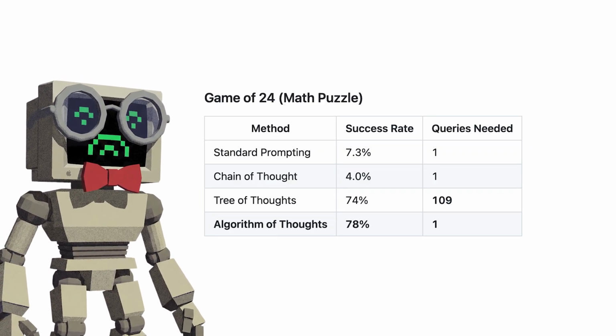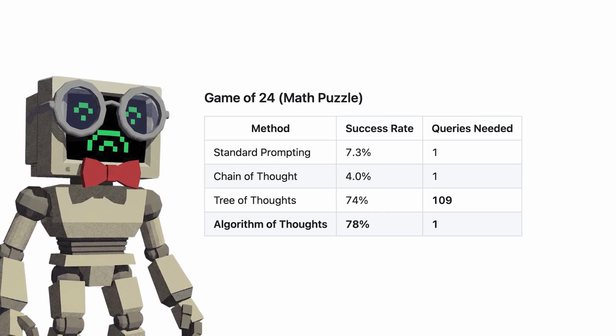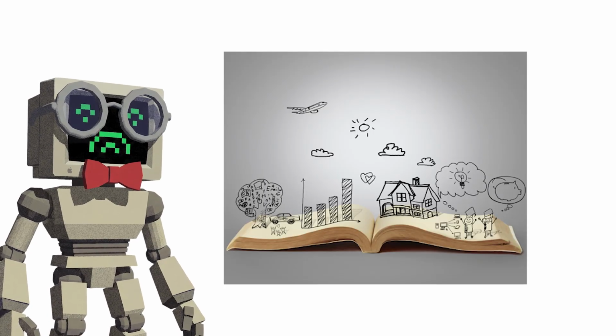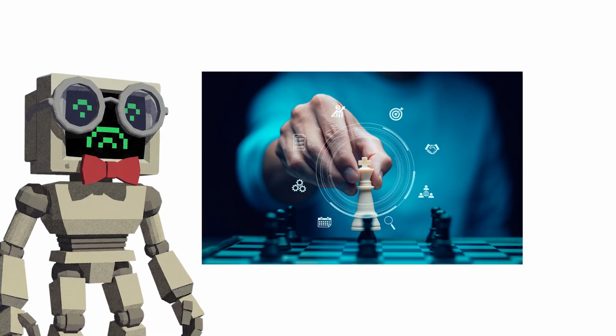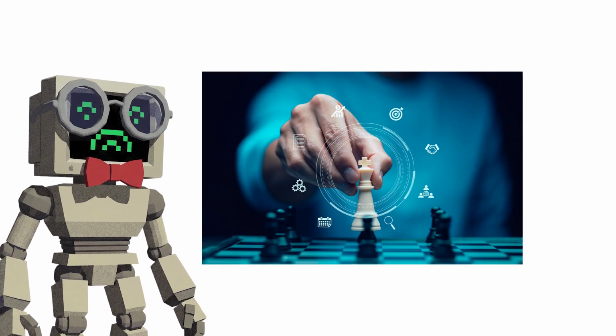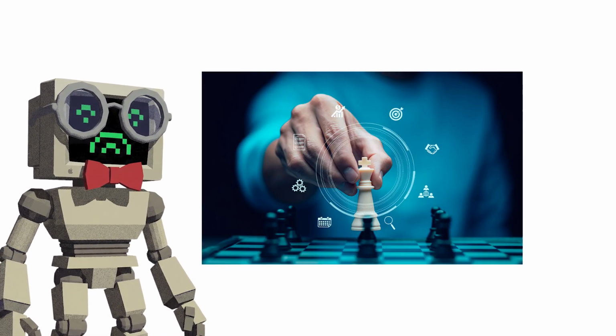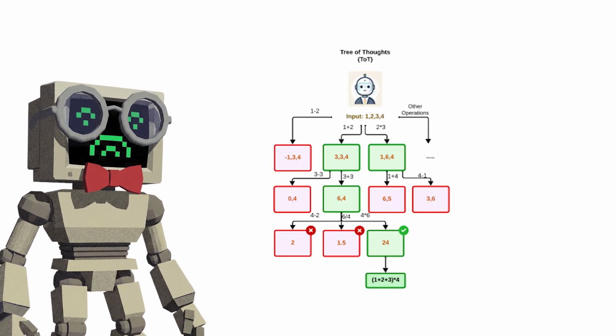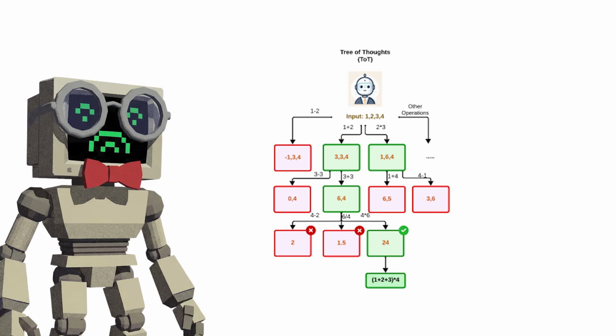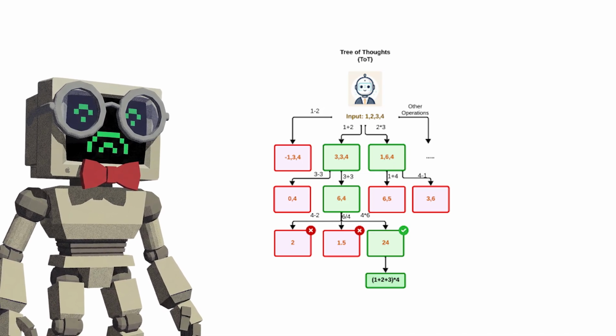That gap exists because certain problems demand look ahead and backtracking. Creative writing that needs structural coherence across an entire piece. Strategic planning where one bad early decision ruins everything downstream. Complex mathematics where you need to explore multiple approaches before committing. These are exactly the problems where a single reasoning chain falls apart, and researchers have pushed this even further.